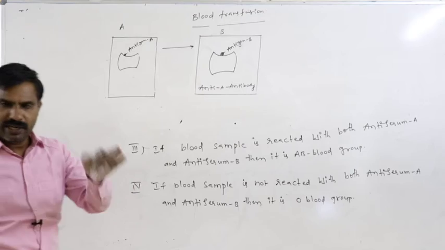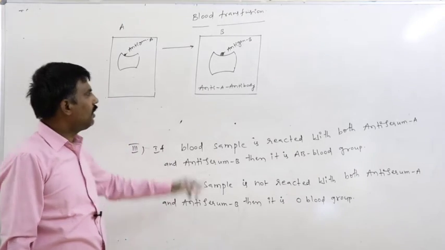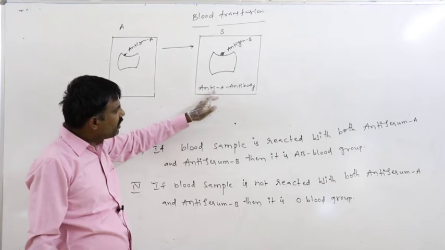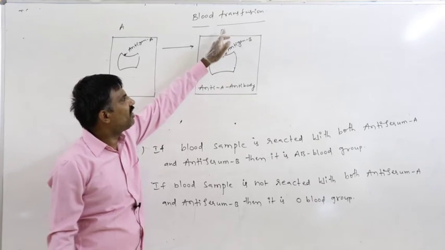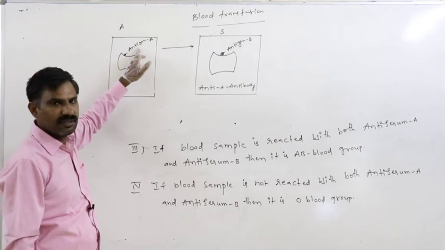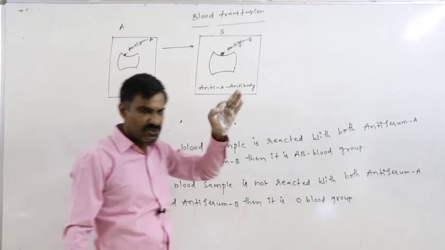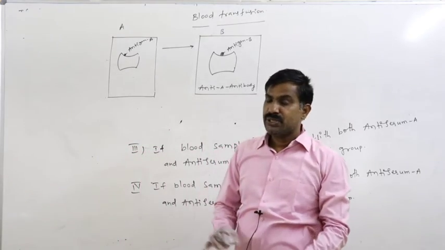So during the blood transfusion, a reaction always occurs between the anti-A antibody of the recipient and antigen A of the donor. You should definitely remember why, in a person with B blood group, the RBCs get clumped.